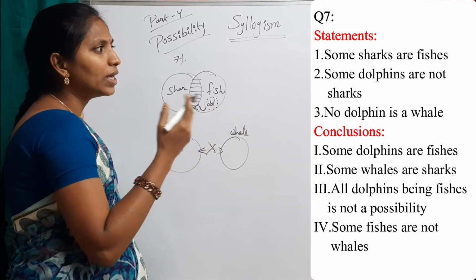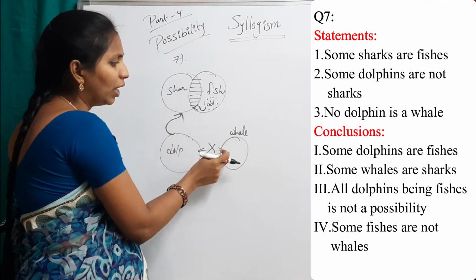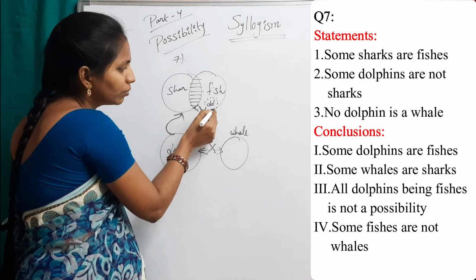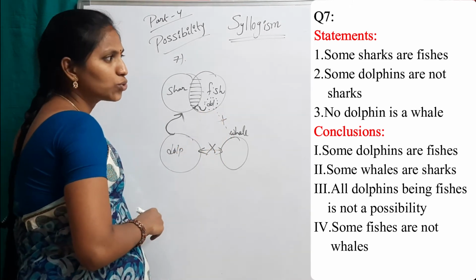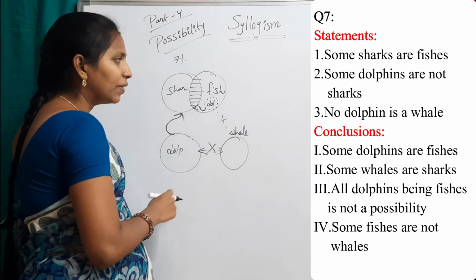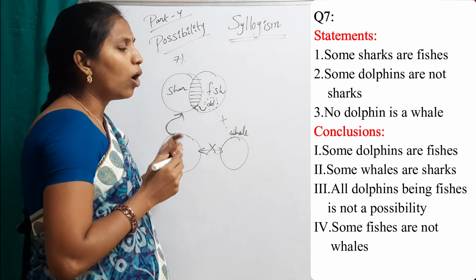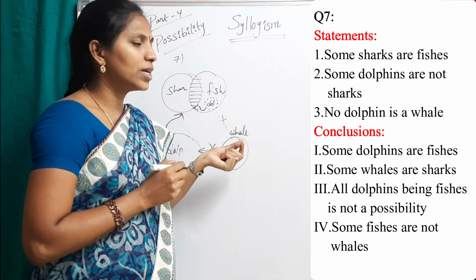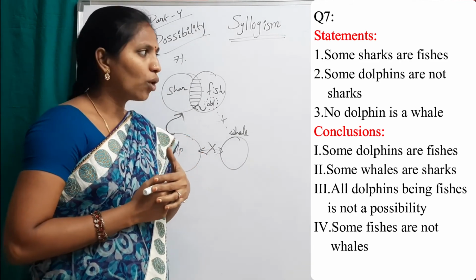And no dolphin is a whale. We can draw like this. No relation. Yes, true. But here all dolphins being fishes is not a possibility. That's why that is false.